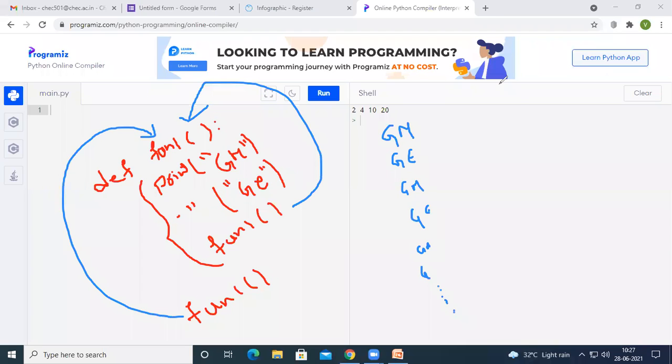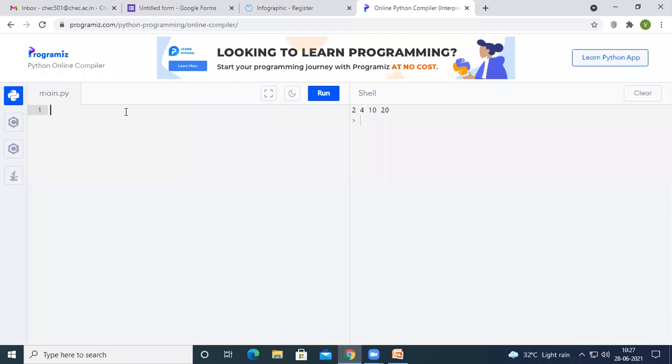So let us do this by using an example here. In order to define a function in Python, we are going to use the def keyword, and let us assume my function name is fun1, and it is not having any parameters, and I am going to end this with a colon. Inside this one, it is going to print good morning, right? And after that, the same thing is going to print good evening.